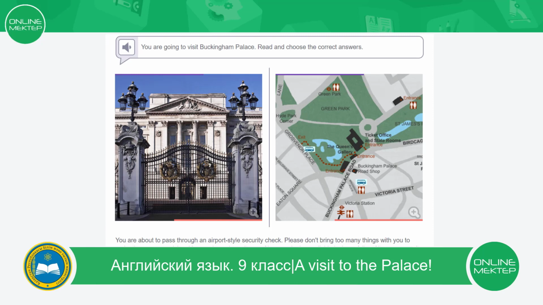Look at this map, please. What can you see on this map? Where is Buckingham Palace? What street is Buckingham Palace close to? Does it have entrances? How many entrances are there?